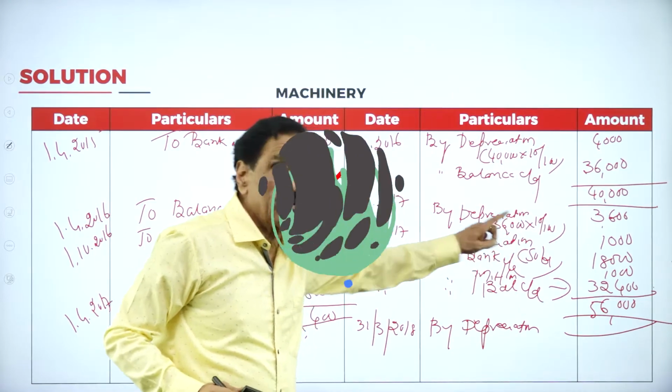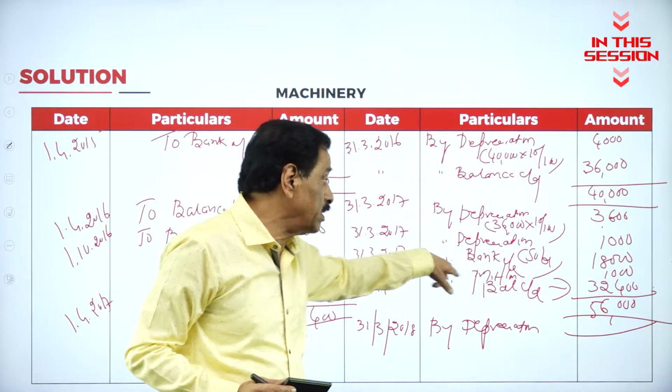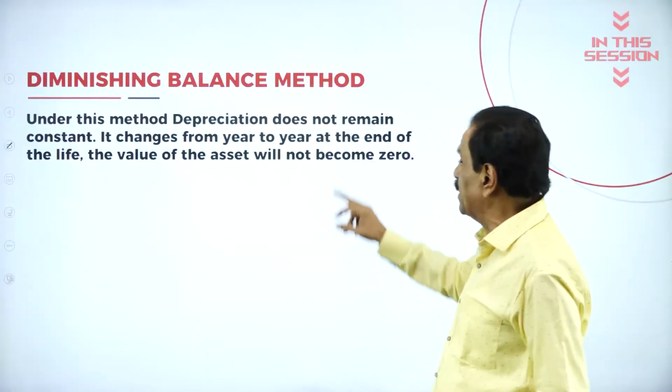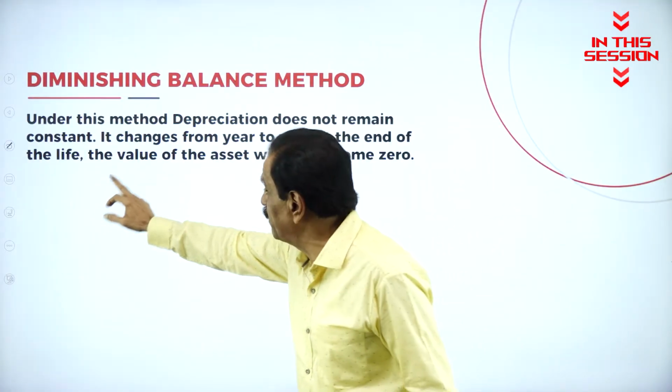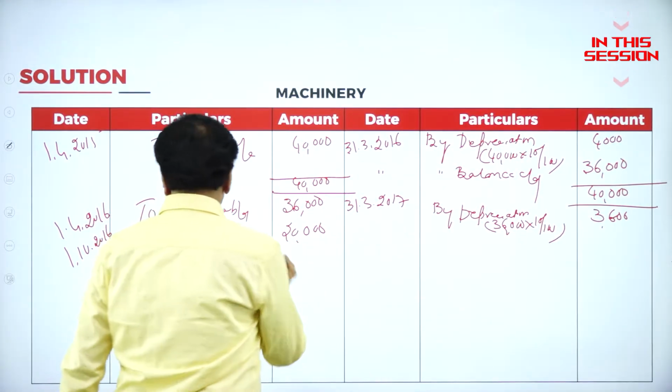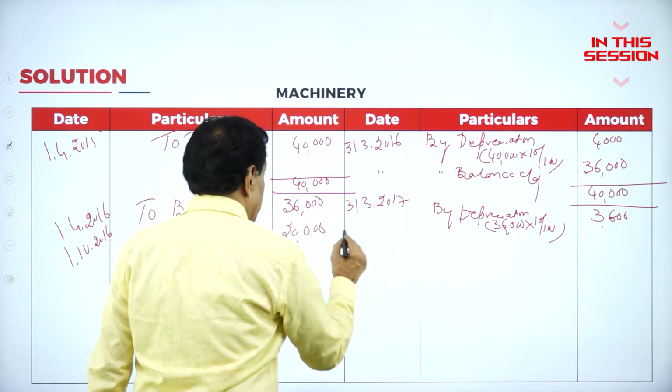By division, 3,600; by division on this, 20,000 is 1,000. It has been sold for. Depreciation does not remain constant. It changes from year to year. So regarding this, how many months will it stay?